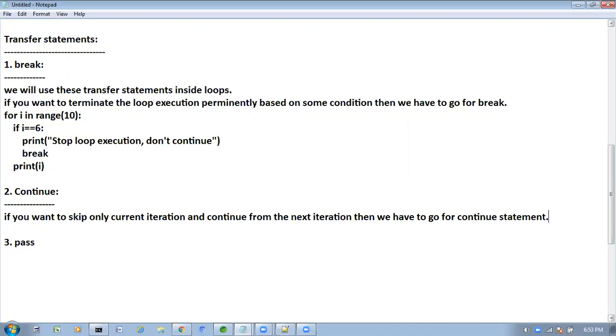When will we go for continue? If you want to skip only the current iteration and continue from the next iteration, then we have to go for the continue statement.